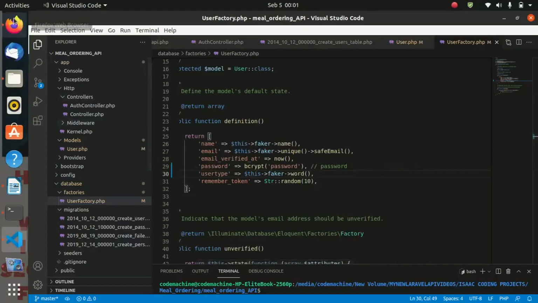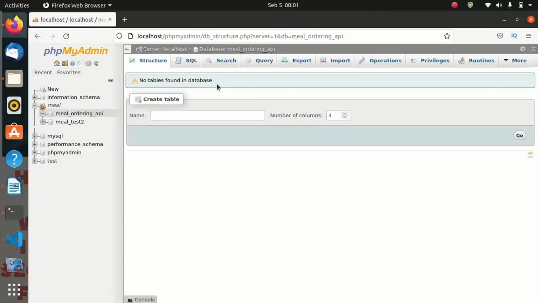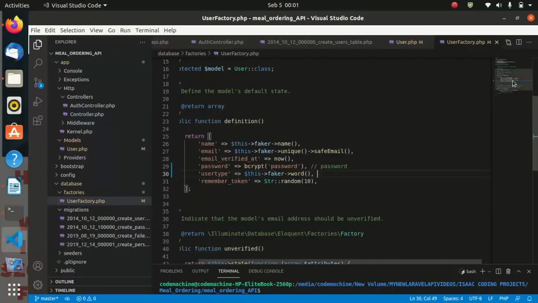As you are seeing now, we are having an empty table, but we are about to make the migrations. But after making those migrations, still our table will be empty. So we shall need some dummy data inside the table, such that we can start working with that dummy data. And that is the use of the faker. So the faker will provide us with dummy data inside our table.